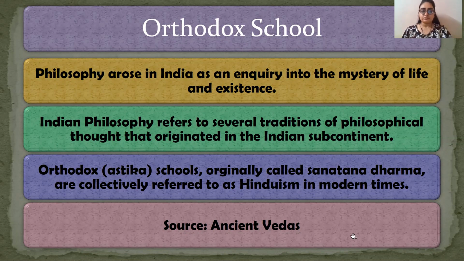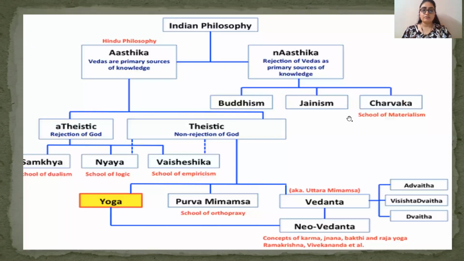Now, here I have not explained the Nastik school. I will do it once we are finished with the Indian Astik schools, because otherwise it will be very confusing for you. So just for your clarity, let me tell you that in the Nastik school there are three schools: Buddhism, Jainism, and Charvak. That's all for now. In detail, we'll do it when we are finished with the Astik schools.